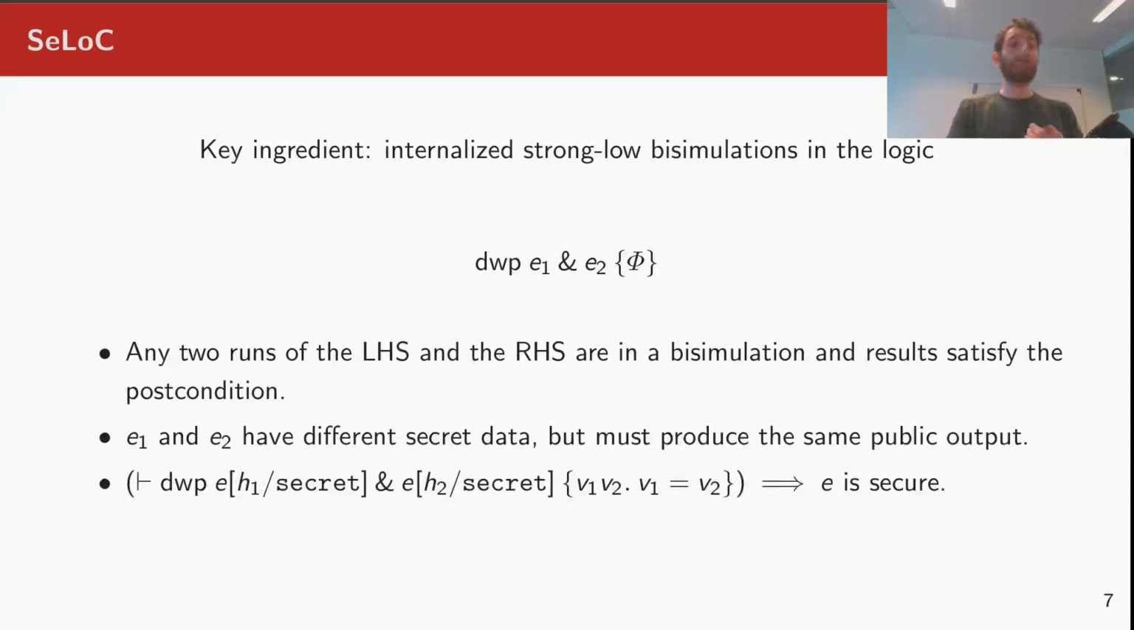Suppose that we have a program E with a secret variable named secret. We then take this program E and produce two other programs by replacing the secret variable with values h1 and h2 respectively, where h1 and h2 are arbitrary values. We then ask that the two resulting programs are related by DWP. In the post condition, we further ask that the resulting values v1 from the first program and v2 from the second program are in fact equal. If that holds, if we can derive this proposition in C-log, then we know that the program E satisfies non-interference.